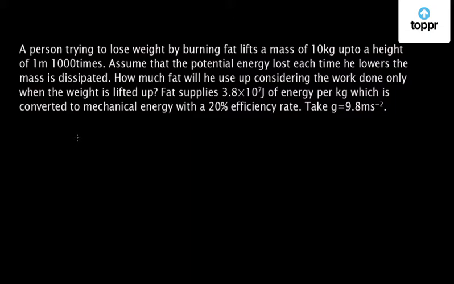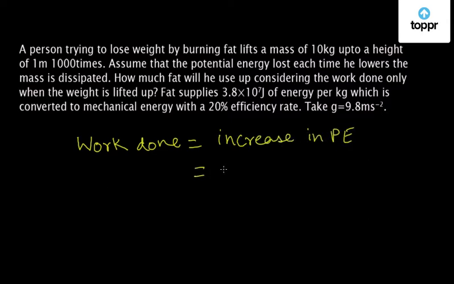First of all, let us see how much work is done by the person in lifting the mass of 10 kg up to a height of 1 meter. This work will be equal to the increase in the potential energy of the block when it is lifted from the ground to a height of 1 meter. So the work done will be equal to the increase in potential energy of the block, and that is equal to mgh.